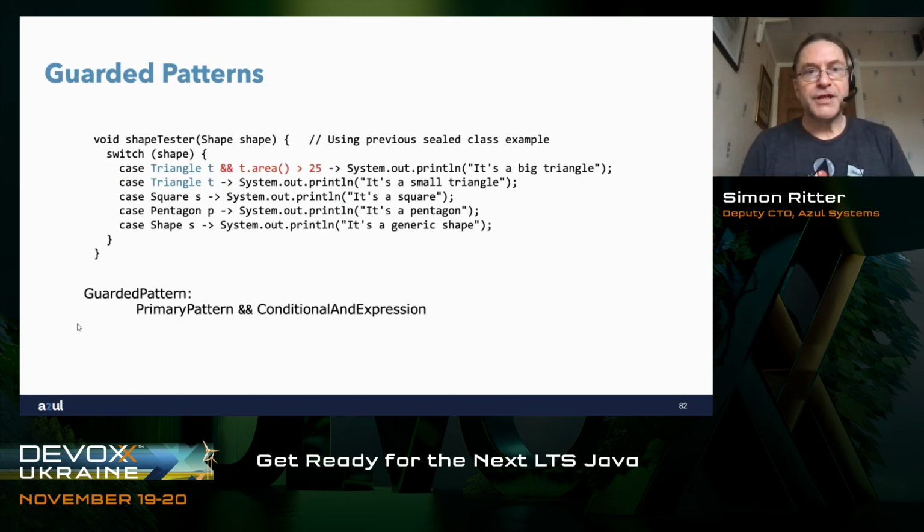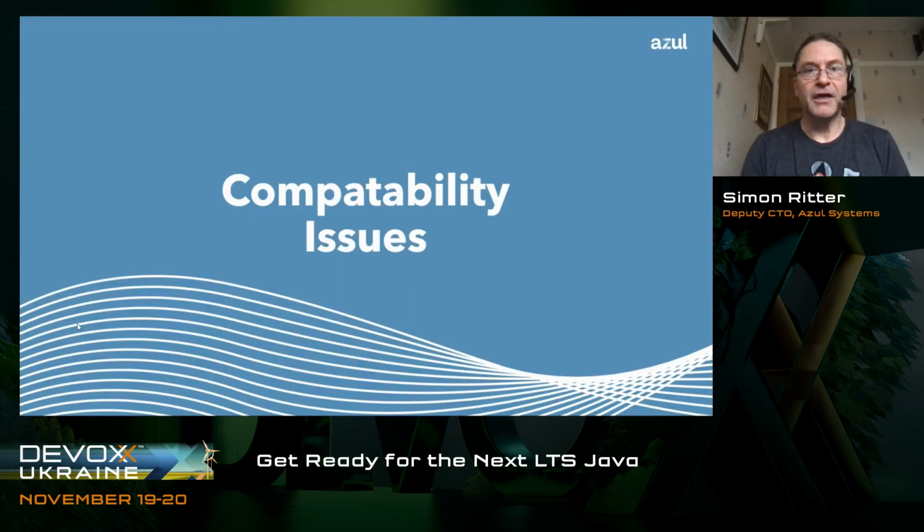Just to finish then, guarded patterns as well. So you can use triangle T and t.area greater than 25, same as we had with pattern matching for instanceof, and then because that might not pass the test of t.area being greater than 25, then we also have to have a case for triangle T.